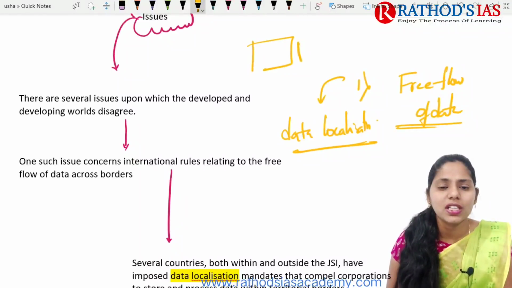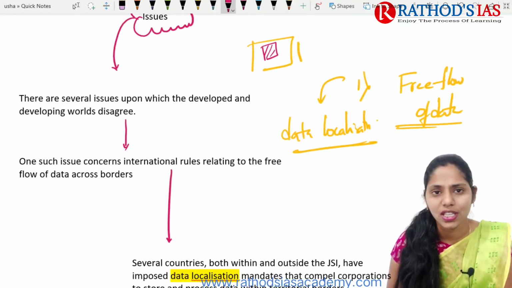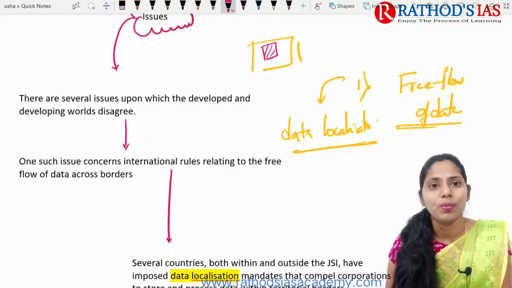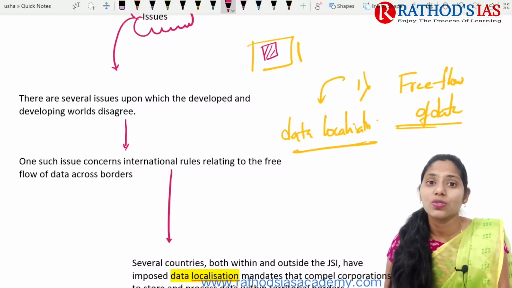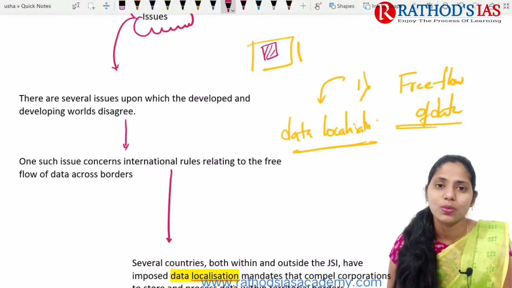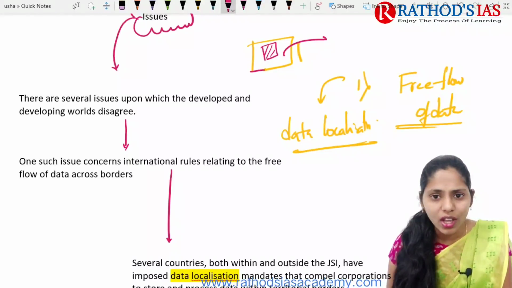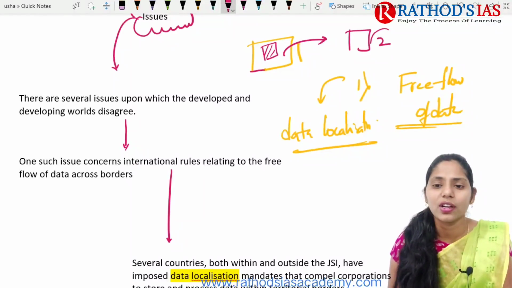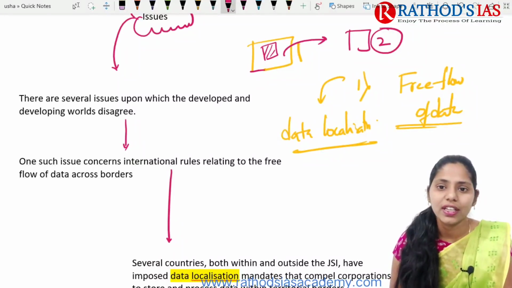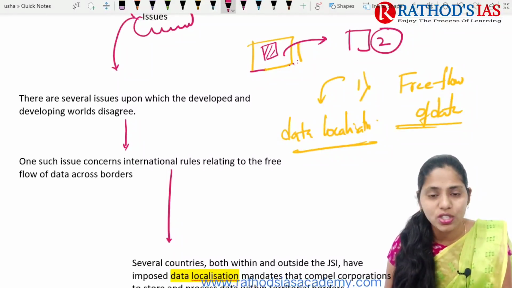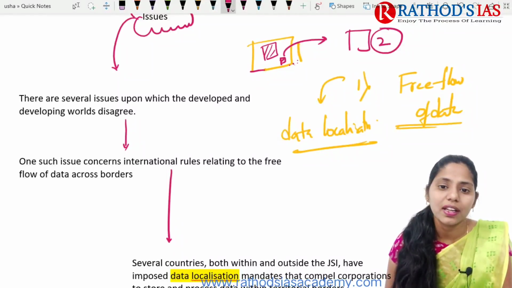For example, this is country one. In this country one, some amount of data is generated, for example, details of people who are ordering or importing and exporting, which things are imported and which are exported. This is the data generated within this country. For example, the imports are going to country 2, so country 2 will have the data. Here country 1 will ask that whatever data is generated within my country should be stored in my country.